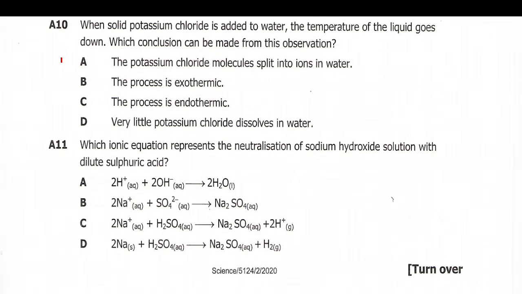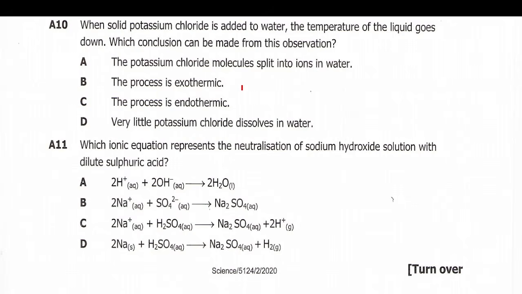Question 10 reads, when solid potassium chloride is added to water, the temperature of the liquid goes down. Which conclusion can be made from this observation? Alright, so what conclusion can be made from this observation? They are saying A, the potassium chloride molecules split into ions in water. That's true, they can split in water. But is that what is causing the temperature of the liquid to go down? I don't think so. Then B, the process is exothermic.